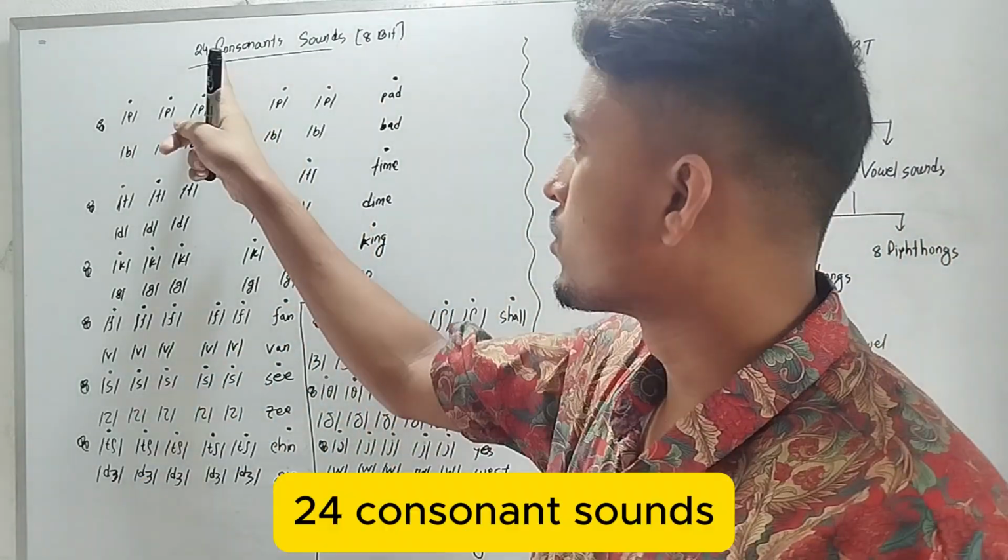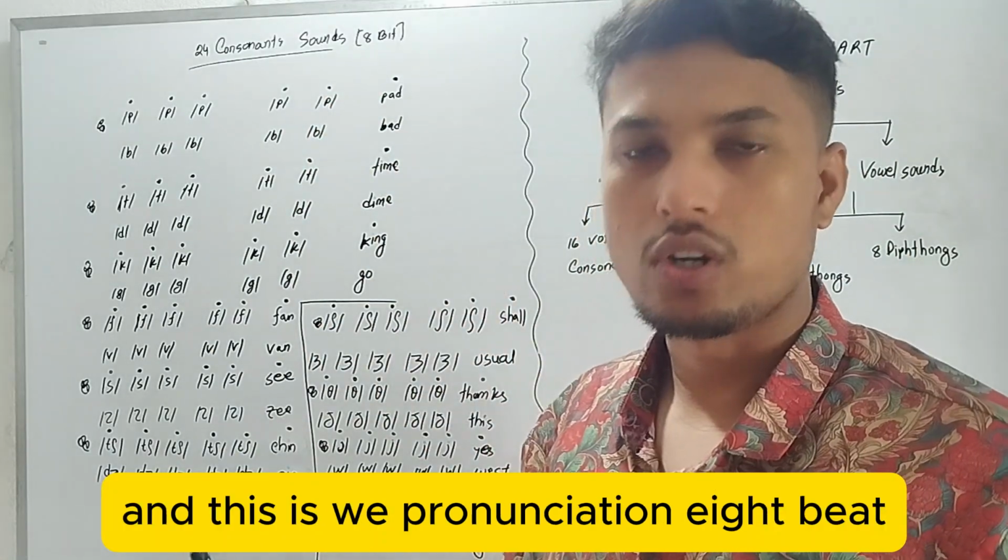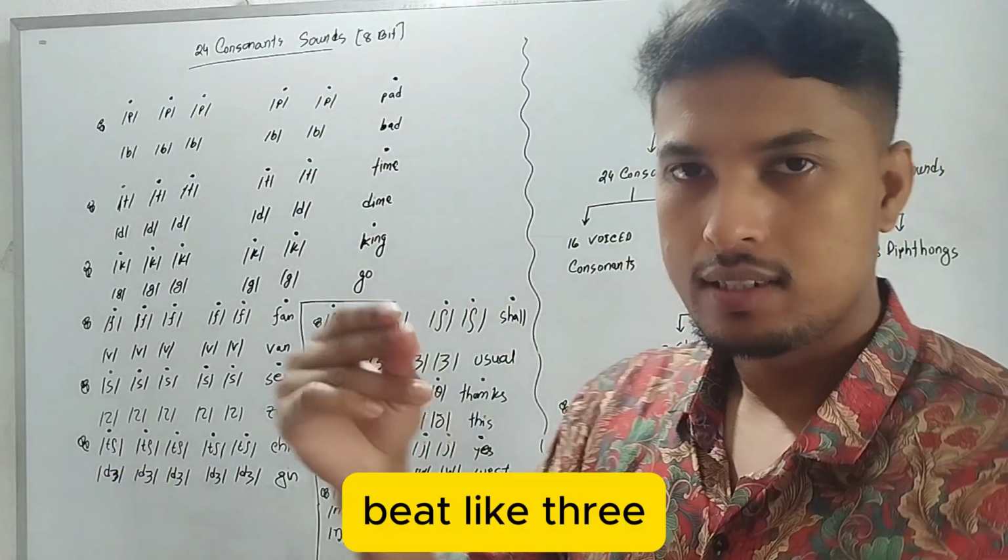Okay, the 24 consonant sounds, and this is the pronunciation.